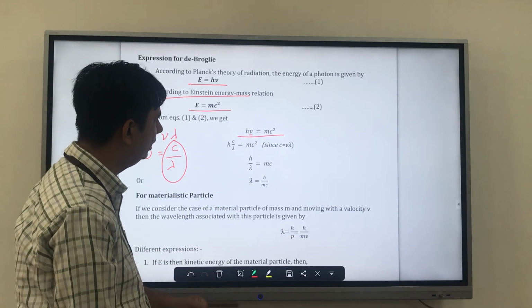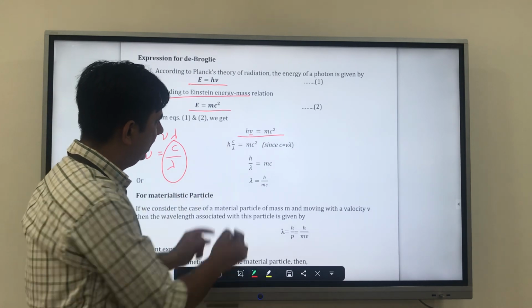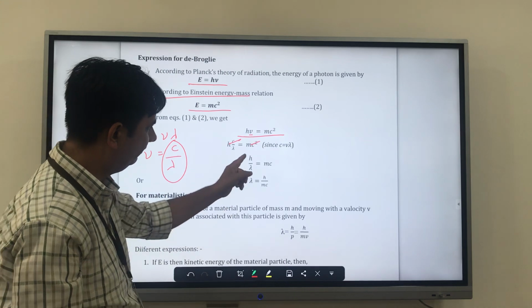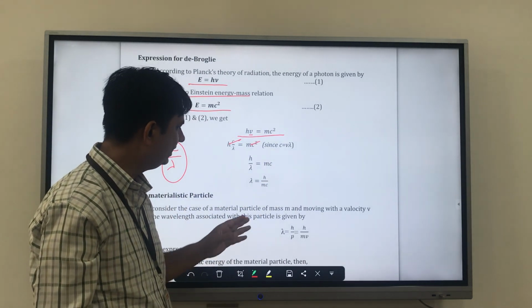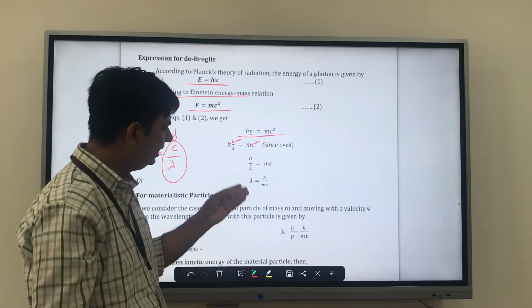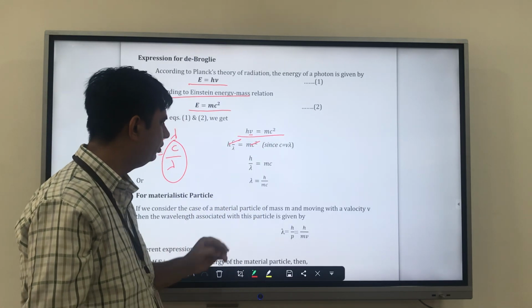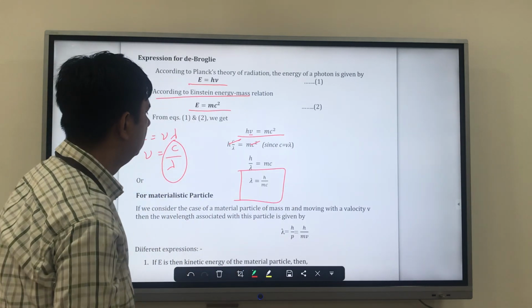In place of ν we write c by lambda. Then one c cancels with a c, and we are left with h by lambda is equal to mc. We reshuffle it, lambda goes up and mc comes down, and we get the final value as lambda equals h upon mc.